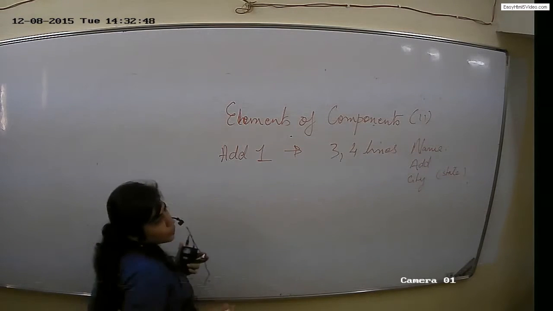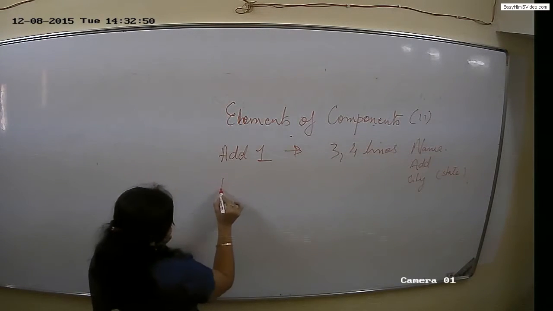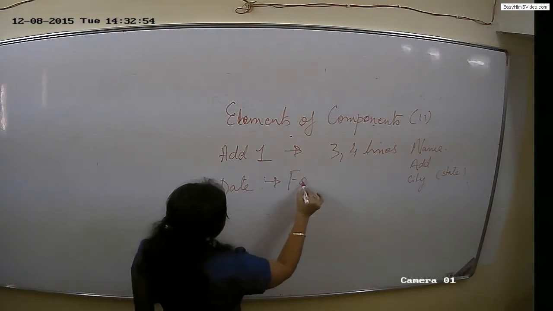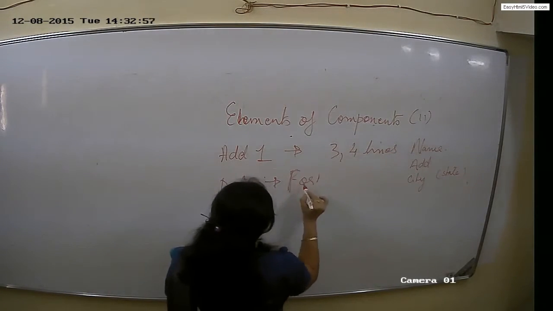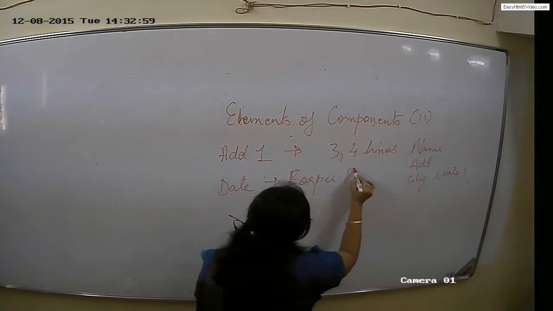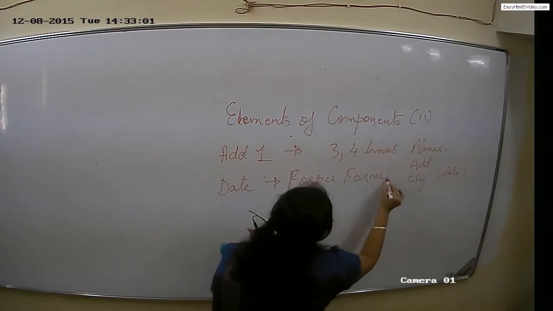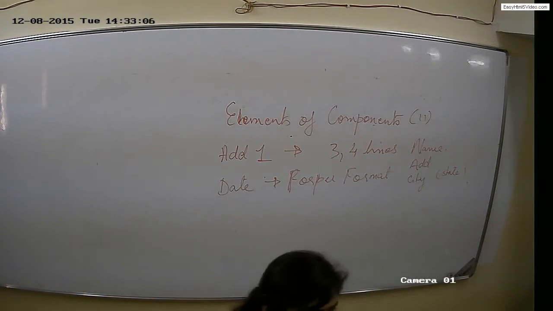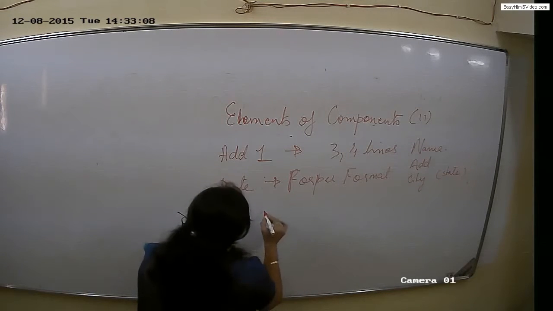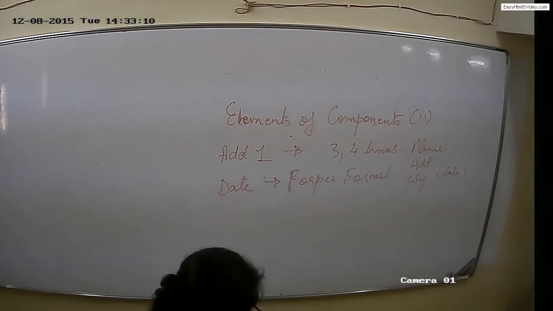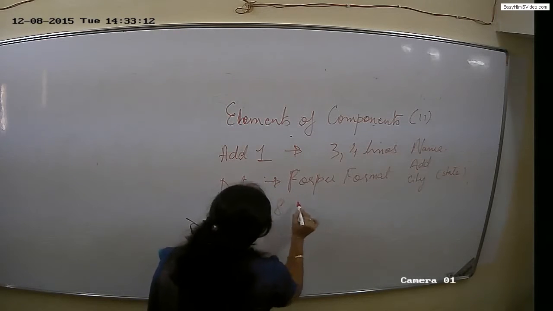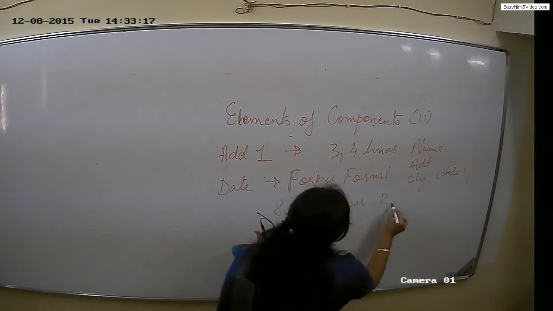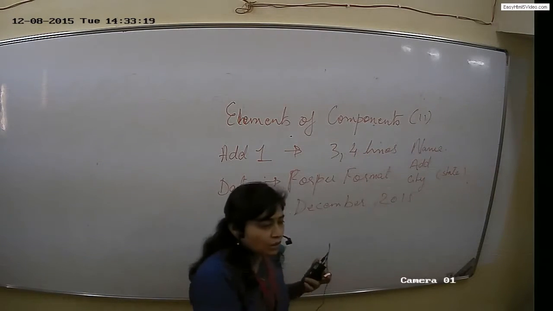Second is, normally you write 2. No, it is date. Date in proper format. Now, what is the proper format of writing the dates? There are many ways you write dates, but the proper format is, for example, today is 8th December 2015. This is the correct format.